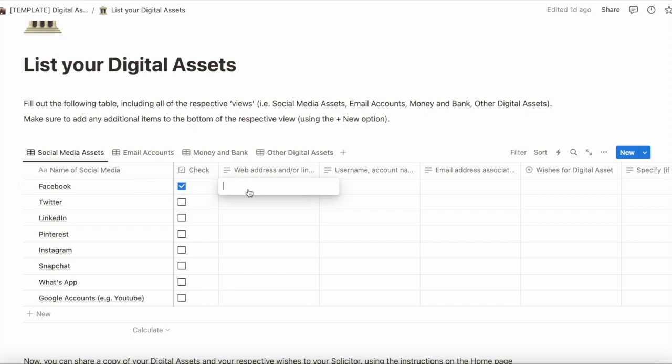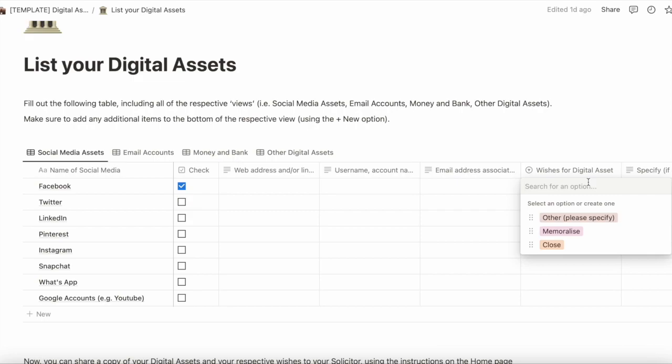So that could be the web address or link to your particular profile, your username. Password isn't necessary, but just your username. Any email addresses associated with that digital asset, and then what you want to happen to that digital asset should you pass away.